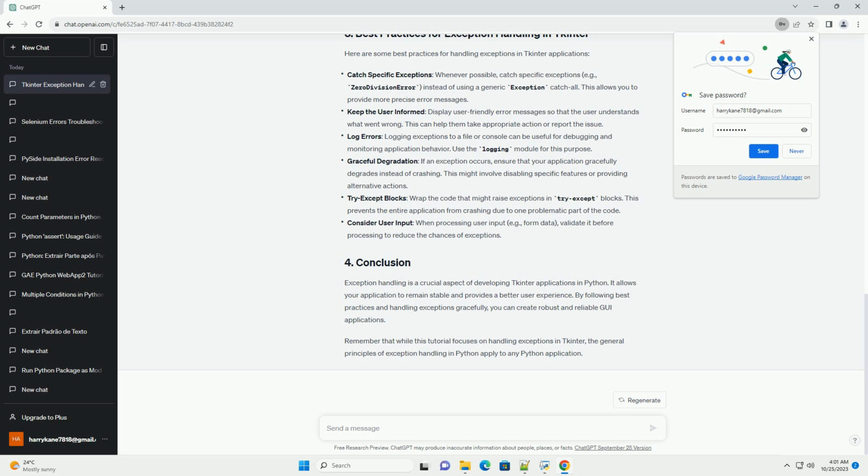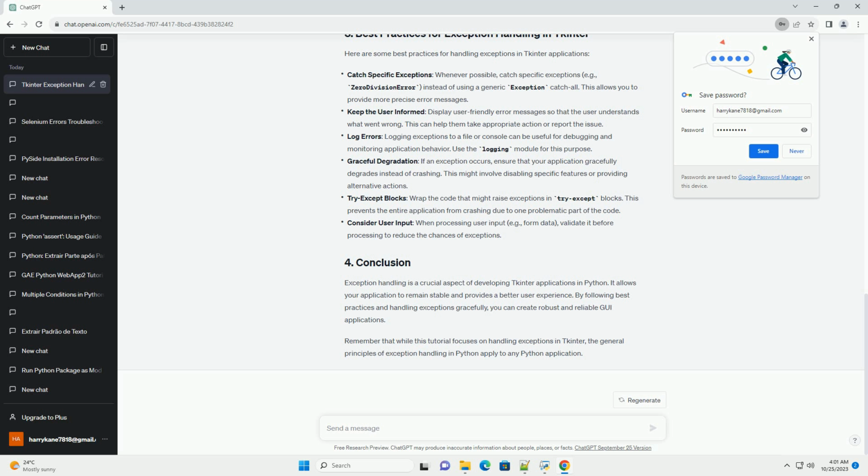Exception handling is an essential part of writing robust and user-friendly GUI applications using Python Tkinter. In this tutorial, we'll explore how to handle exceptions in Tkinter applications, including best practices and examples. Exception handling is a mechanism to handle errors that occur during the execution of a program. These errors can be due to various reasons, such as user input, network issues, or coding mistakes. By handling exceptions gracefully, you can prevent your application from crashing and provide informative error messages to the user.